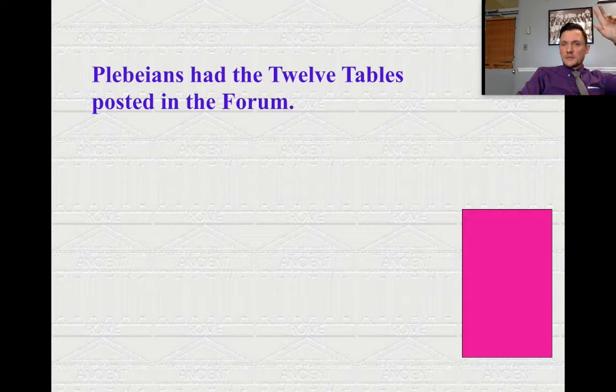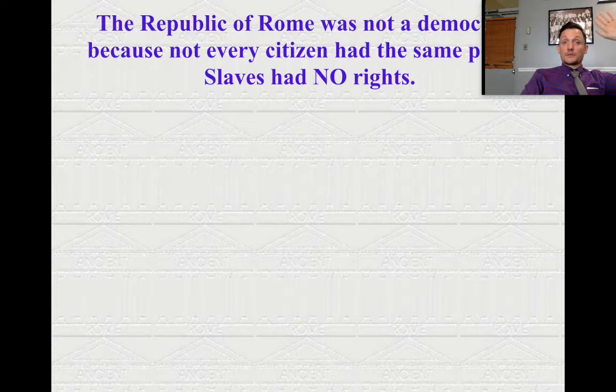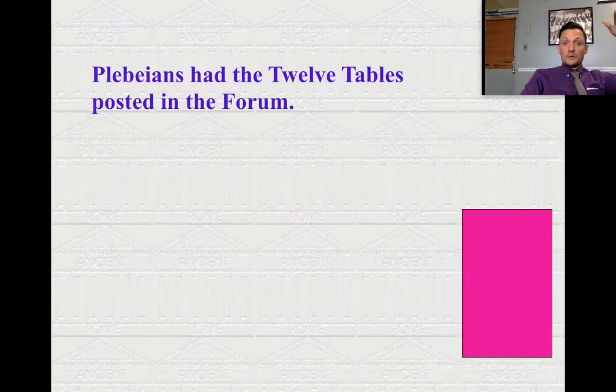What do you think some things that the plebeians wanted, though, right? What were the laws called again that the Romans had created recently? Good job, all of you. I heard all of you shout it out. So impressive. The 12 tables, right? So the 12 tables were actually going to be posted in the forum.